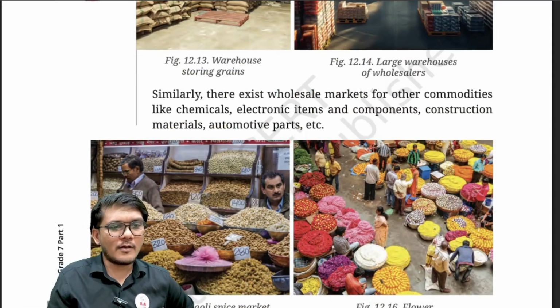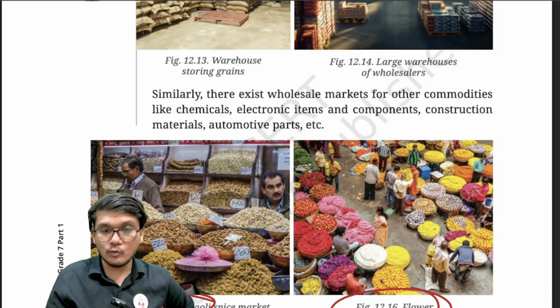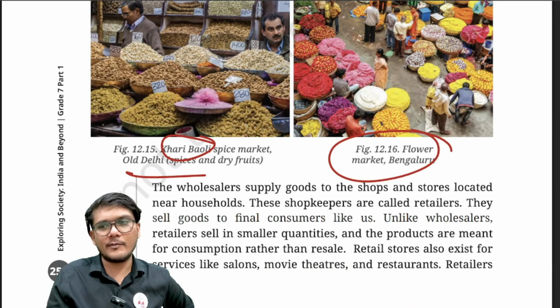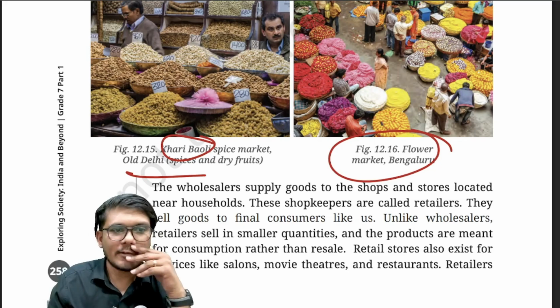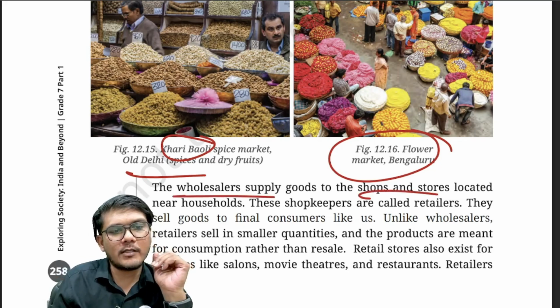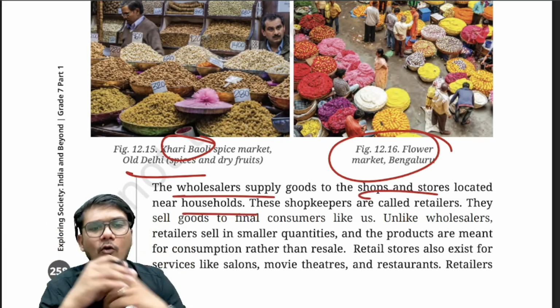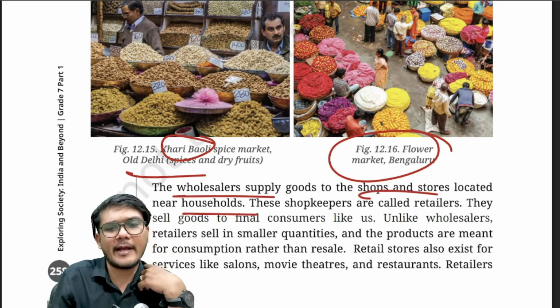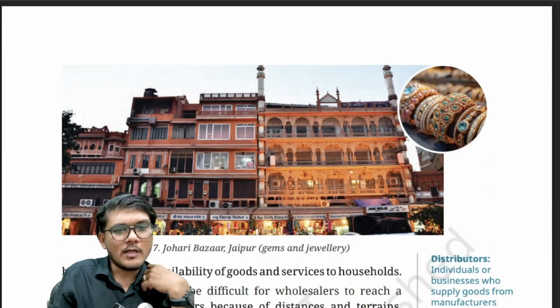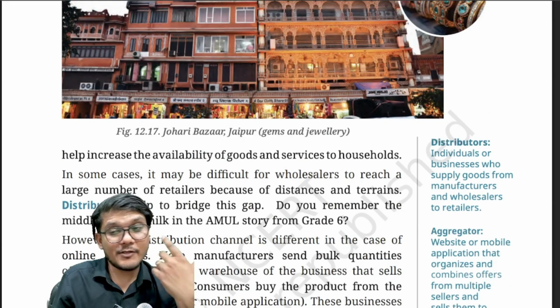So here you have the Khari Baoli spice market in Old Delhi, and the flower market in Bengaluru, which is present over here with beautiful images. They have represented that. Okay. Now, as I have told, the wholesaler supplies goods to the shops and stores located near the household. These shopkeepers are called retailers, and from retailers we buy our goods and services. I hope that's clear. Now, in the middle, as I said, there can be distributors as well.